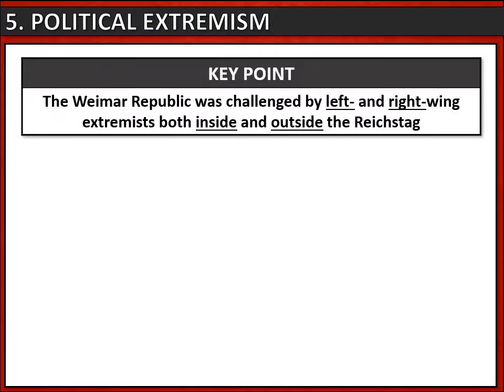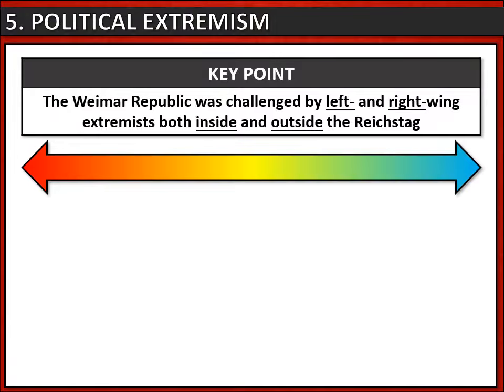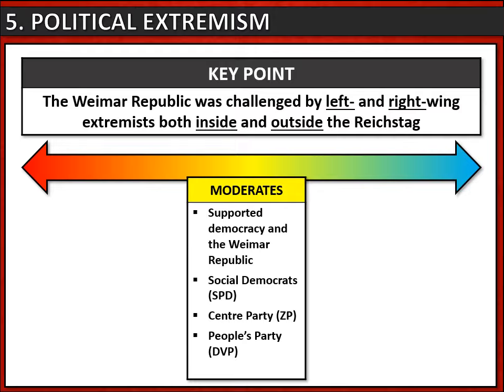Another problem for the Weimar Republic was political extremism, and the key point here is that the Weimar Republic was challenged by both left and right-wing extremists, both inside and outside the Reichstag. Let's remind ourselves where the different political parties sit. So in the centre here, we've got our moderate parties. These are the ones who supported democracy and liked the Weimar Republic, such as the Social Democrats, the Centre Party, and the People's Party. You'll notice I'm putting some initials for the parties here, and it's worth knowing those too.